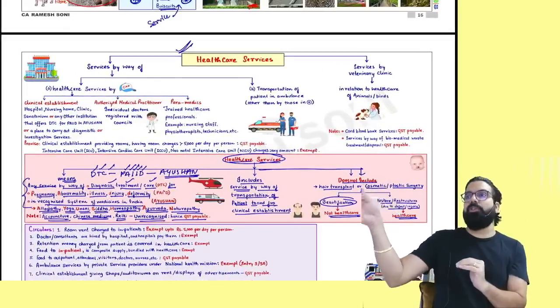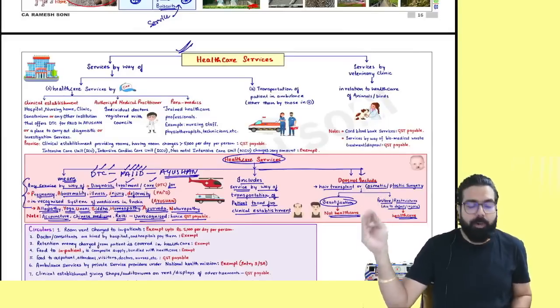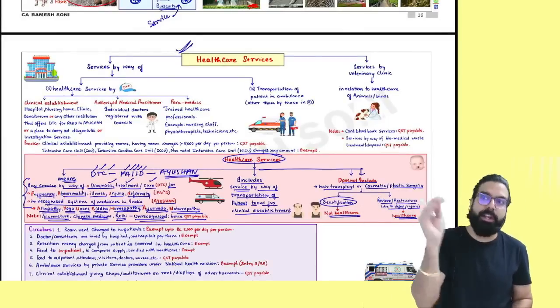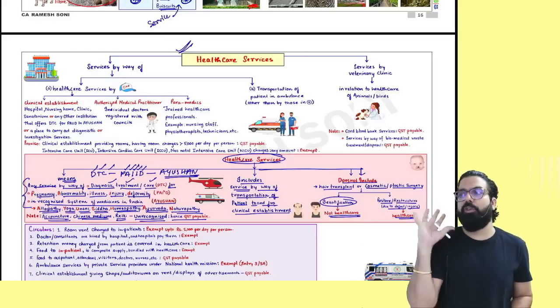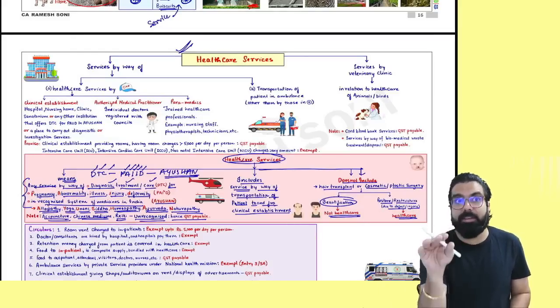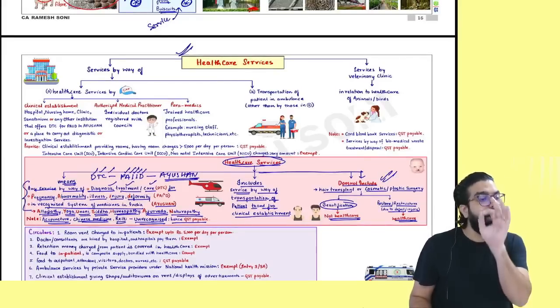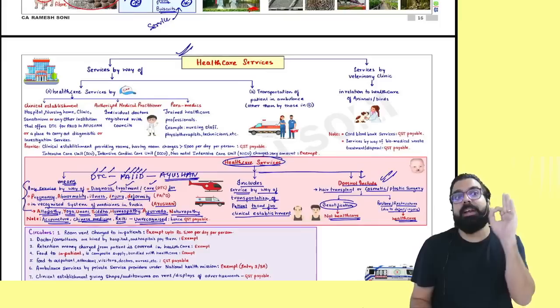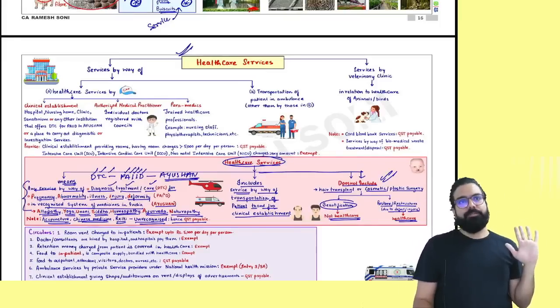Healthcare means diagnosis, treatment and care for pregnancy, abnormality, illness, injury, deformity in a recognized system. Recognized system is Ayush. Always remember, this is healthcare, plus ambulance is healthcare, plus the last one, cosmetic and plastic surgery. That is also healthcare, provided it is done for what? To restore or restructure a defect.